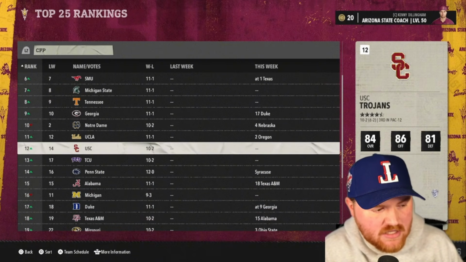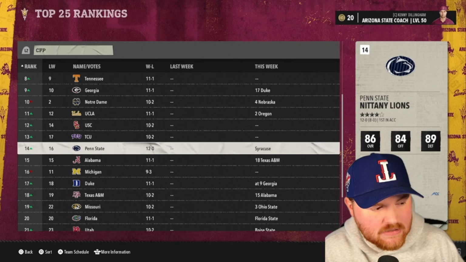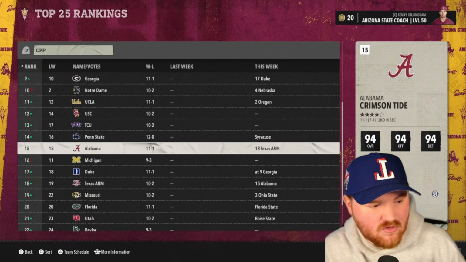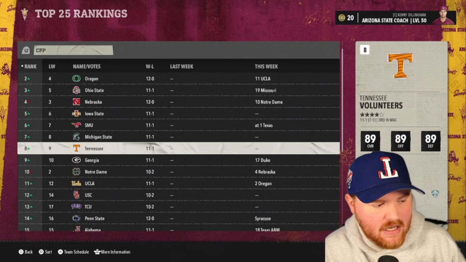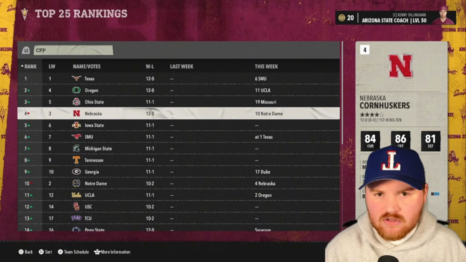TCU could pounce if UCLA loses out. Penn State also could be looking to get in there with a big win over Syracuse. Oh, I guess Penn State would probably take the spot instead of the SEC. So we would need Syracuse and Missouri to win for the SEC to get a spot in there. But Penn State, TCU are the 2 teams on the outside looking in to get a spot.